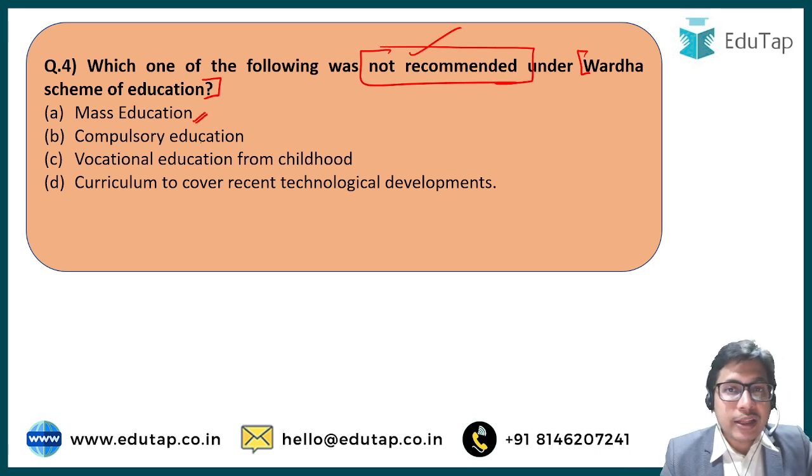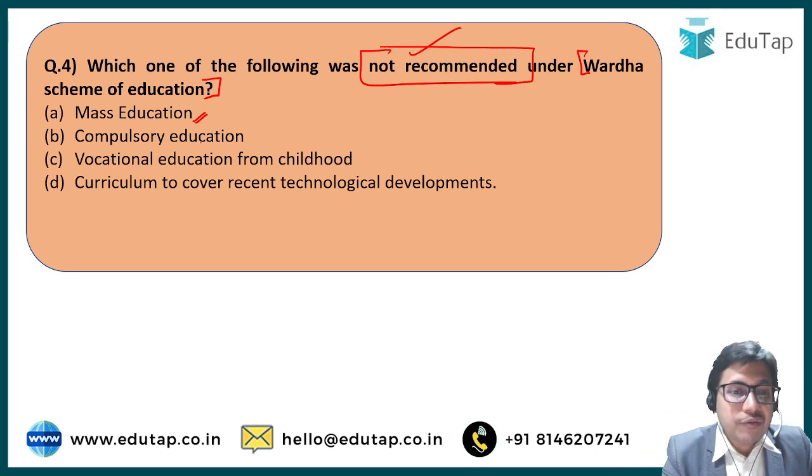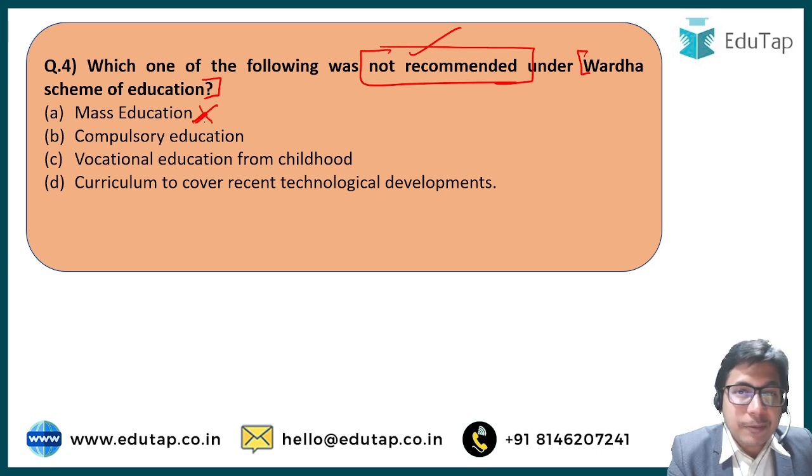The Indian people, the Indian students should be educated en masse. There should be no discrimination or division on access to education. All sections, all genders, all religions, castes, all ages should be able to access education. Therefore mass education was part of the Vardha scheme. This cannot be our answer, right?